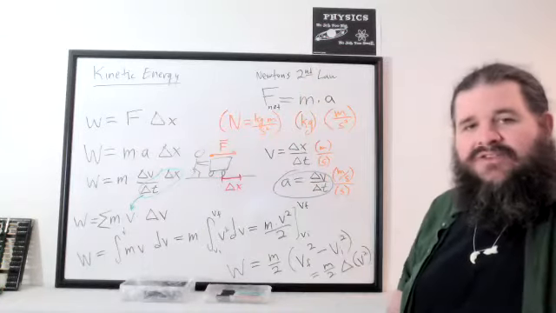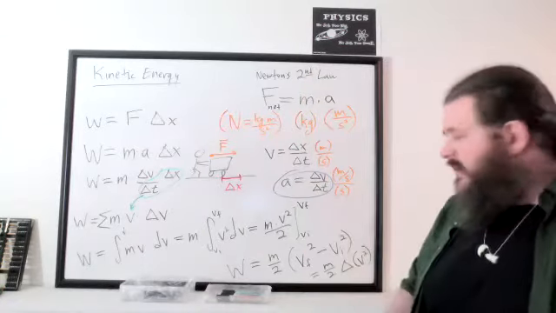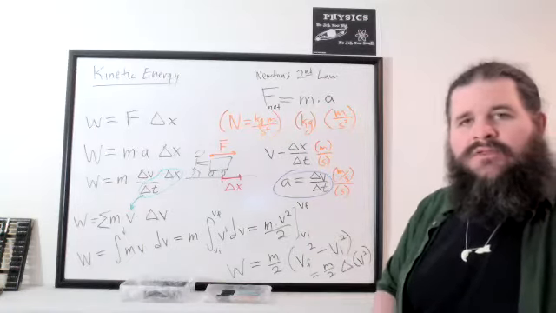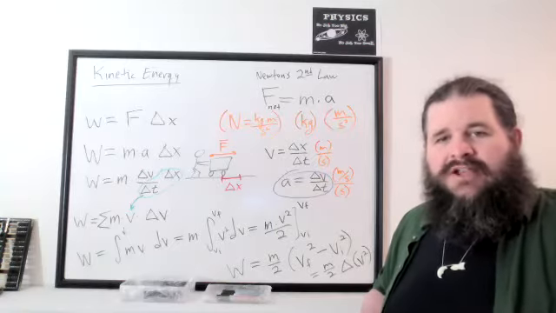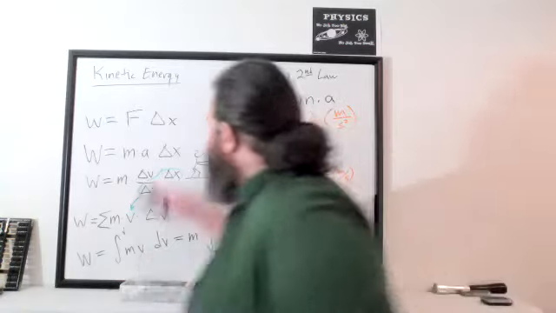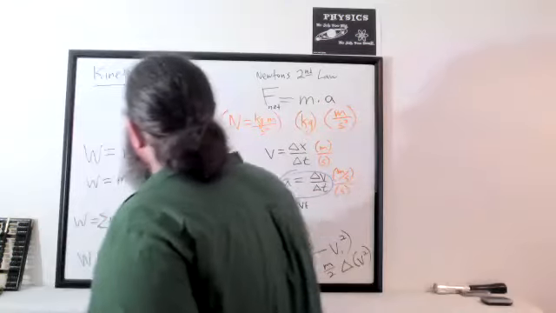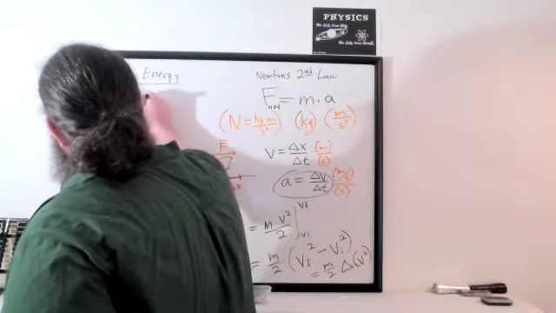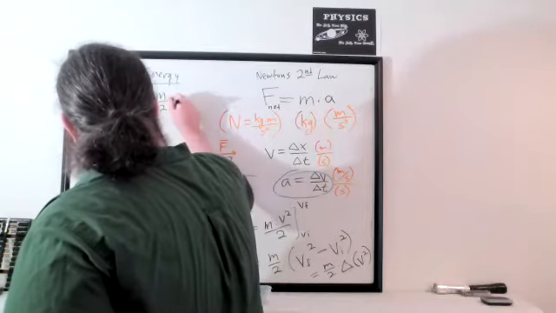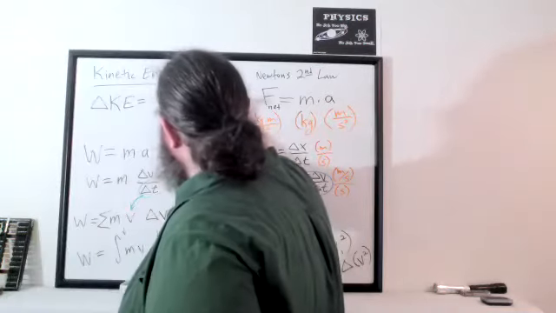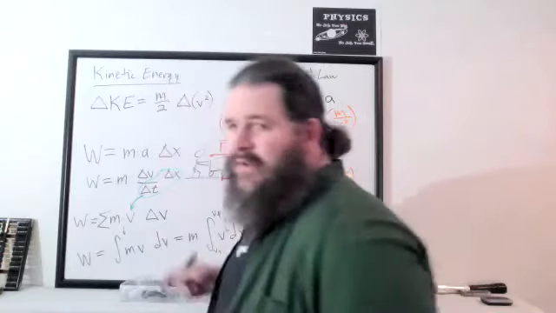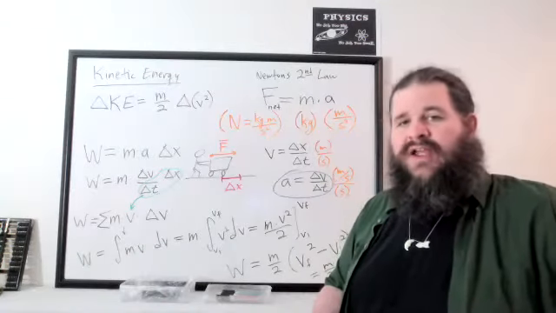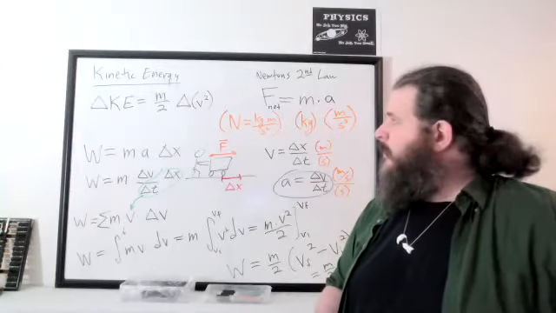This automatically leads to the idea that if you want to change an object's speed, this is how much work it costs to do that. So this is where we get the formula for kinetic energy. And we would call that work the change in kinetic energy. Half the mass times the change in squared speed. That is final speed squared minus initial speed squared. It's important to square the speeds first and then subtract to find the difference.